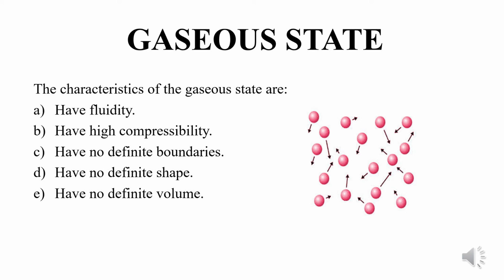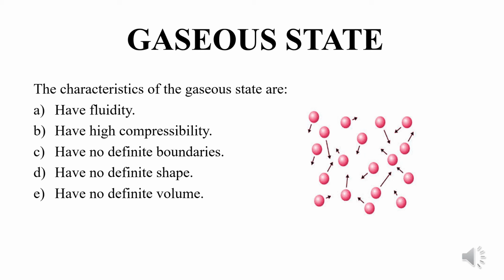As you can observe in this picture on your screen, the gaseous state particles are not close to each other. They are at some distance. They have spaces between them. Because they have spaces between them, when we apply force or pressure onto it, we can compress them, because the spaces allow the particles to come closer.